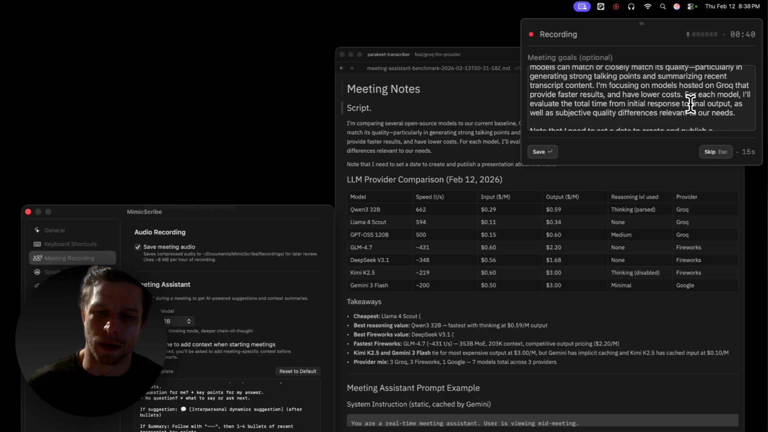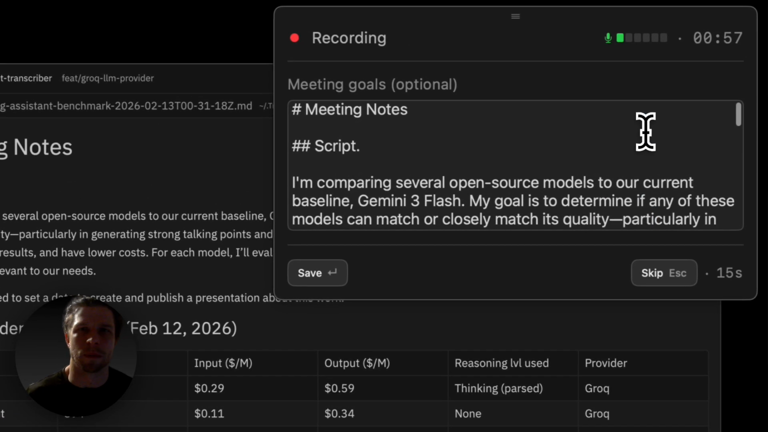I also had Claude create a script that systematically tests these models with the same inputs. And then I have Claude again evaluate the outputs and rate the model based on a set of criteria. So I'll show that at the end.